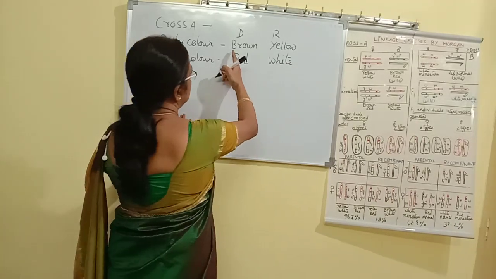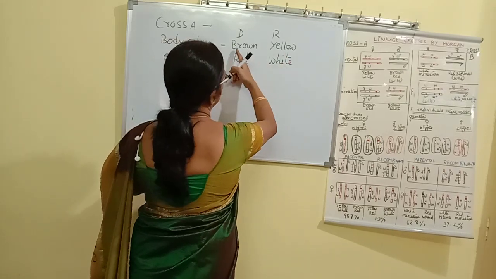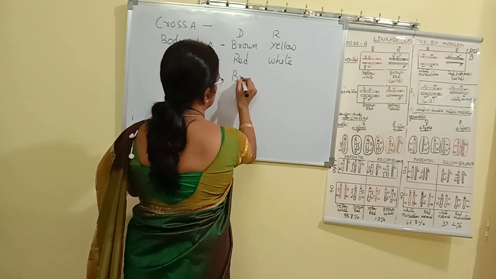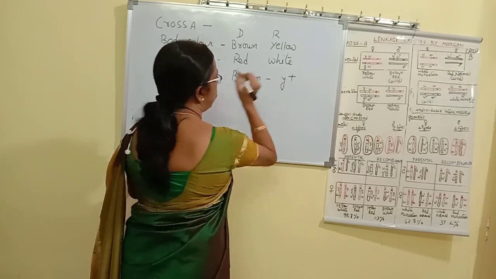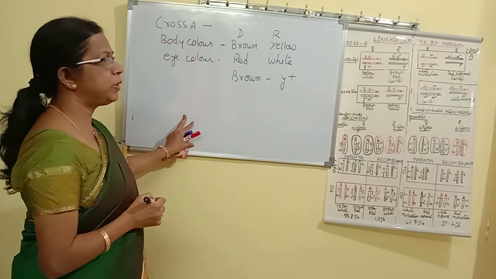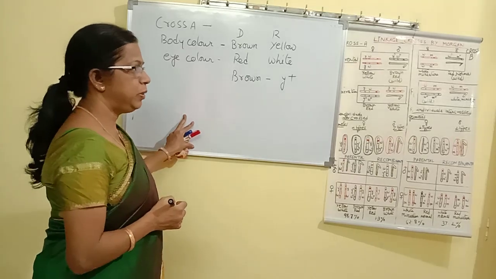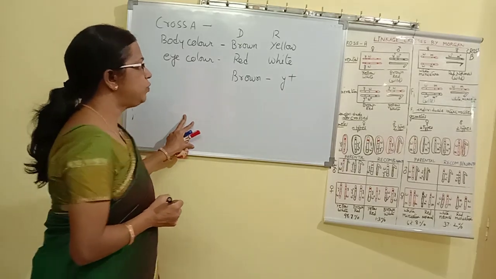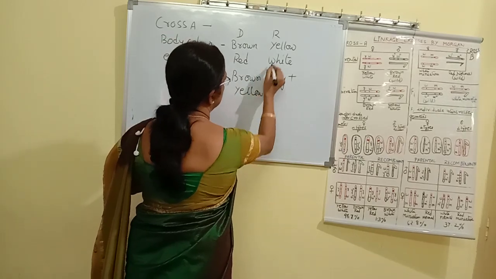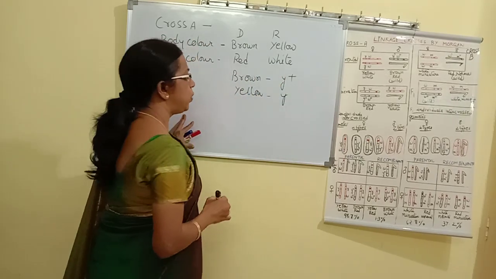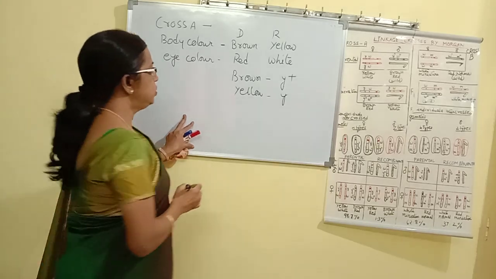Suppose we have to represent the dominant body color, that is brown body color. We represent it as Y plus. And if we have to represent the yellow body color, we simply give it as Y.